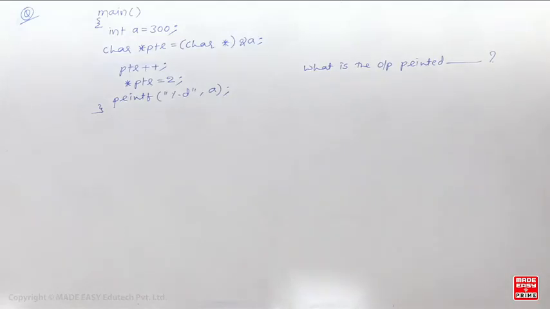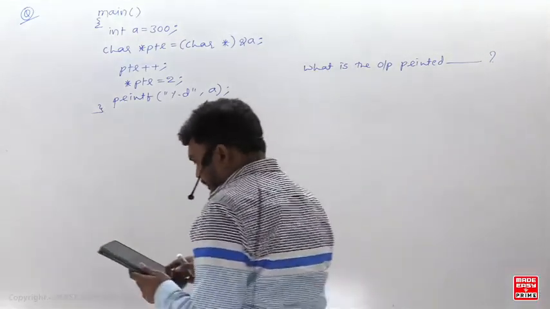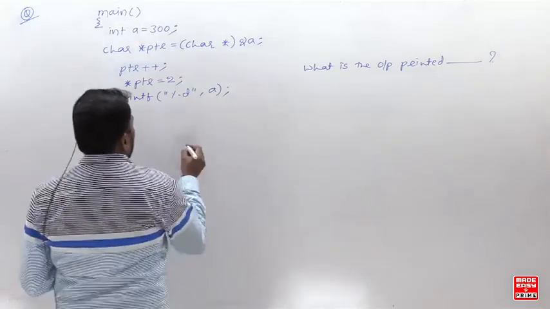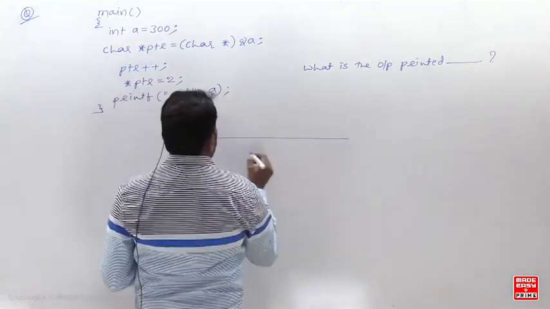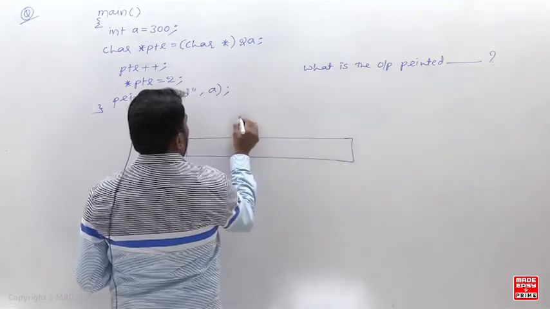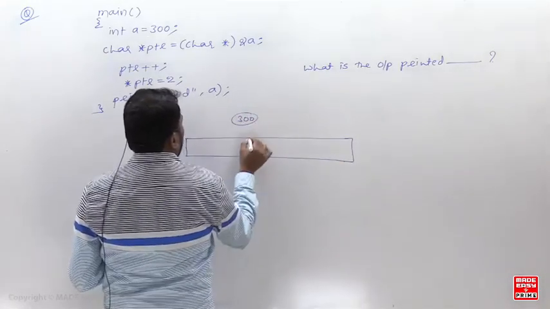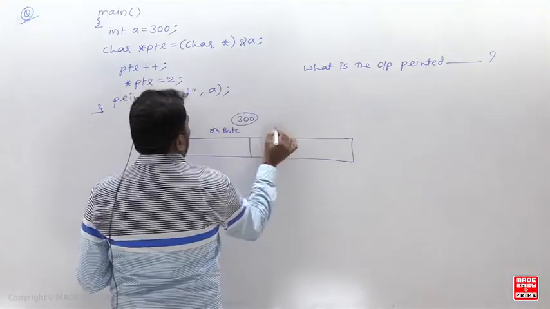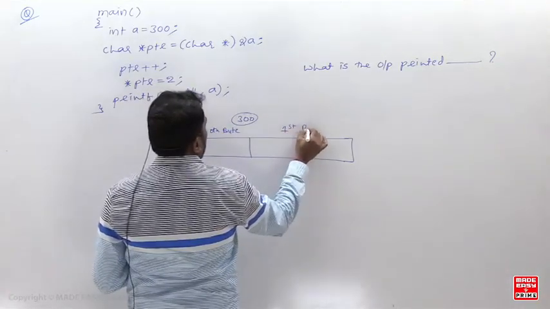Right? So most of you are giving the right answer. Understand here, that's very good. So 300 will be stored in the memory. Same thing, how will 300 be stored? You have 300, with its 0th byte and first byte.